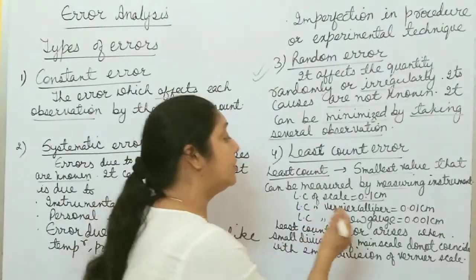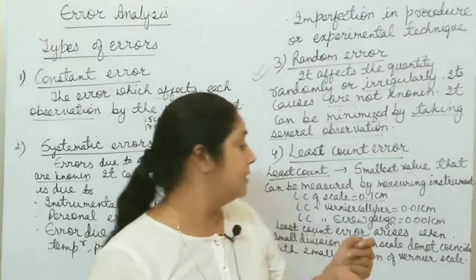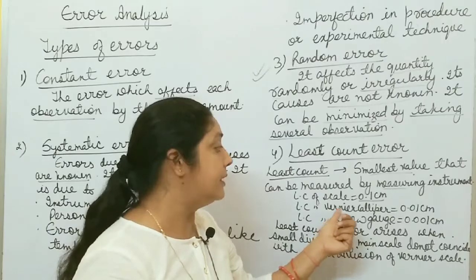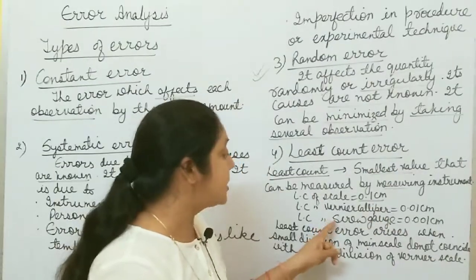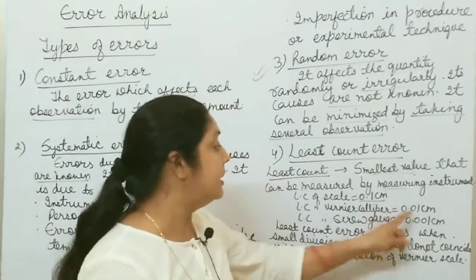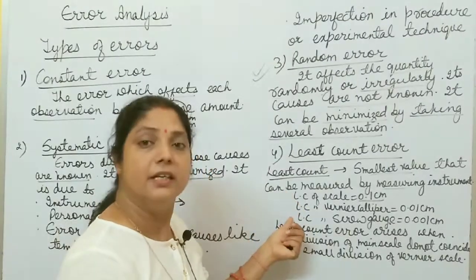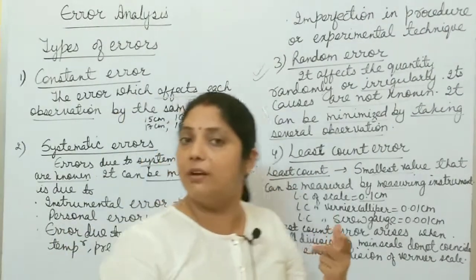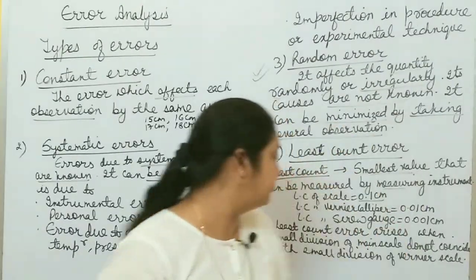So the least count of vernier caliper is 0.01 centimeter. You can measure with vernier caliper up to 0.01 centimeter, and the least count of a screw gauge is 0.001 centimeter. These are least counts, the smallest values that can be measured by these instruments. And the smaller the value, the higher is its resolution. It gives a more precise value.